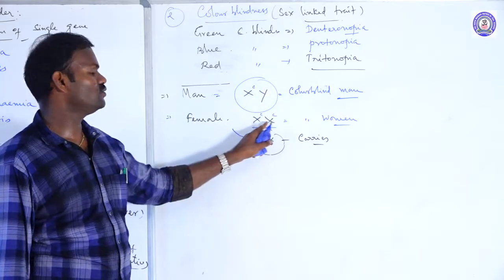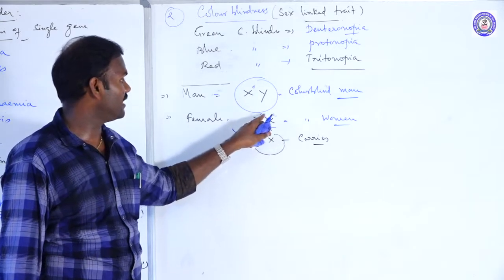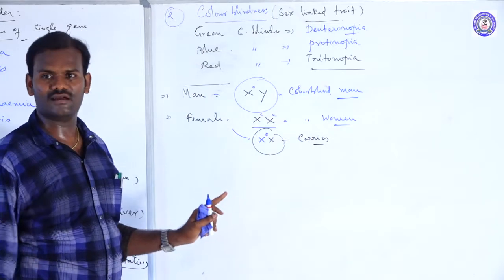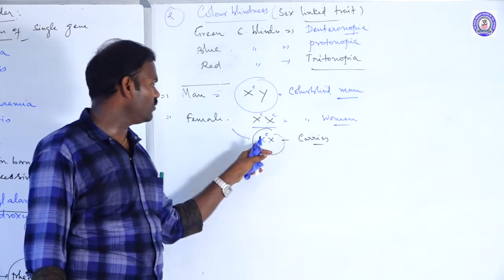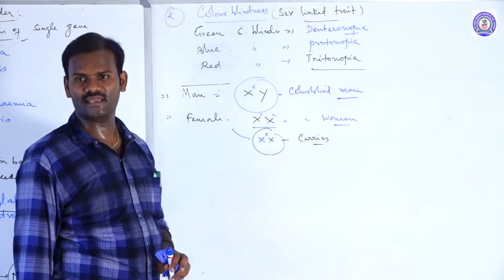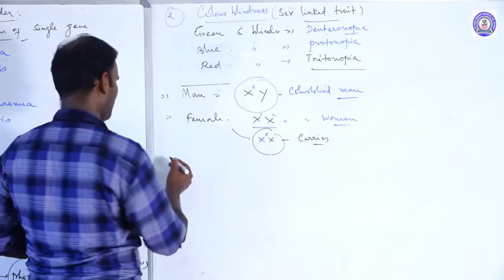But a female consists of 2 X chromosomes. If both X chromosomes carry these recessive alleles, she is a completely affected person. If only 1 X chromosome carries these recessive alleles or genes, she is a carrier. For each condition, I will give some examples.